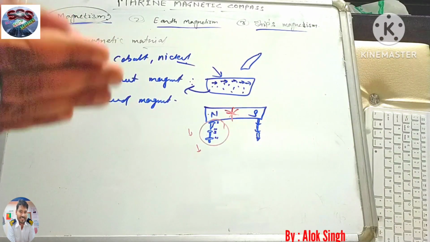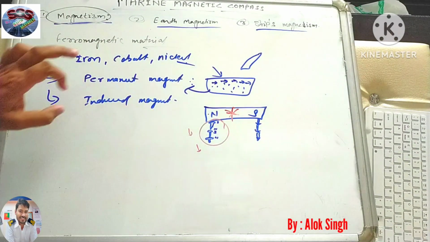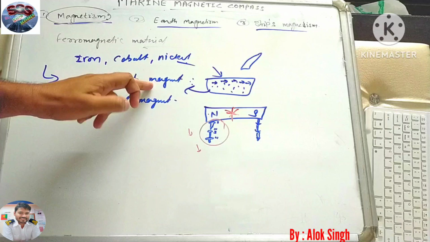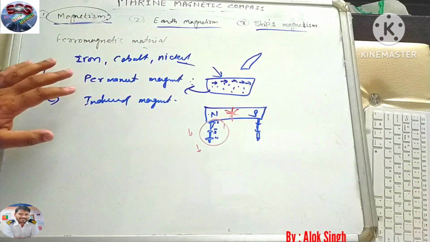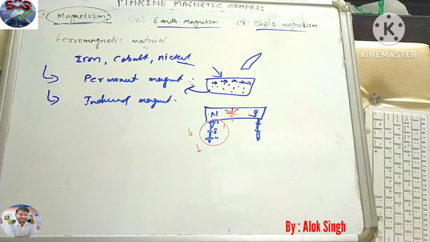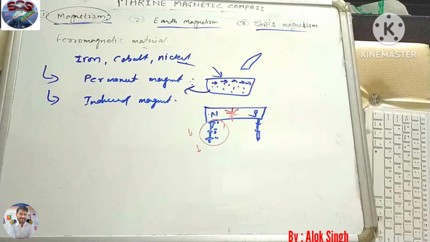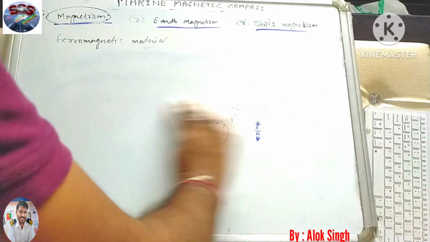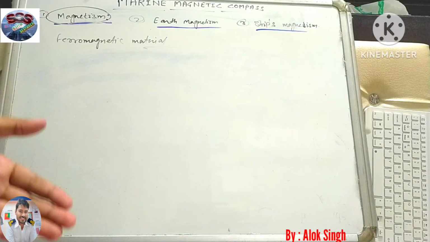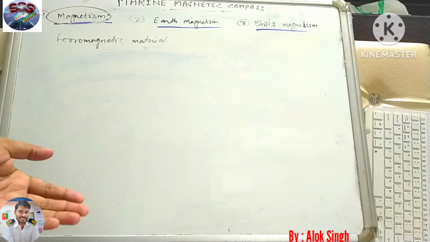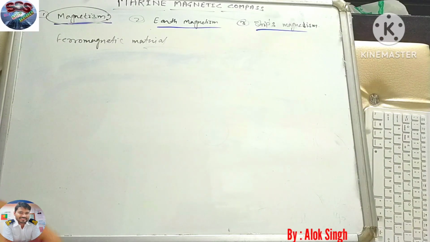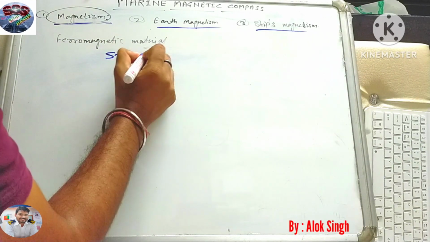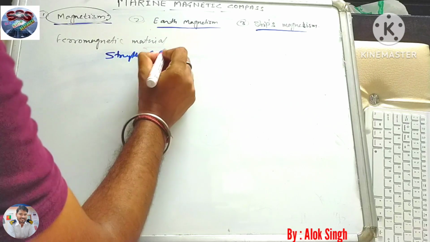It was just the influence of the magnet, and it was behaving like a magnet, but it is not a permanent magnet. In the other case, it becomes a permanent magnet and can induce other material. We will not discuss much more; I think this is more than enough for understanding this topic. Now we'll discuss how things get magnetized. The strength of the magnet, or of any object which is going to be induced, depends on the strength of the ferromagnetic material.